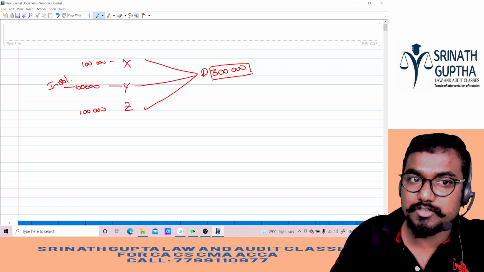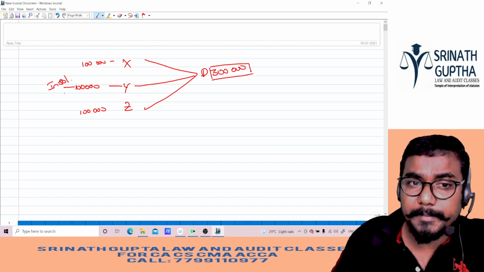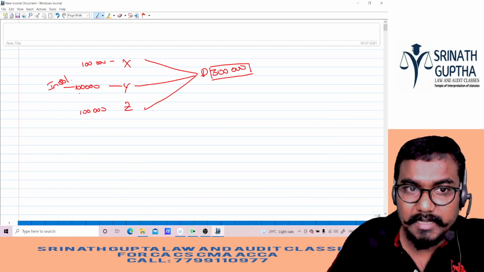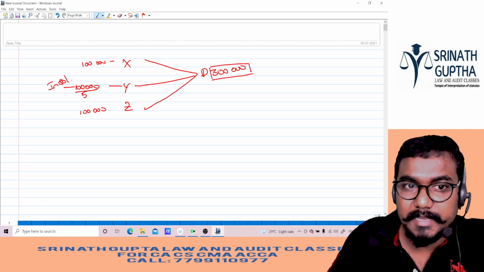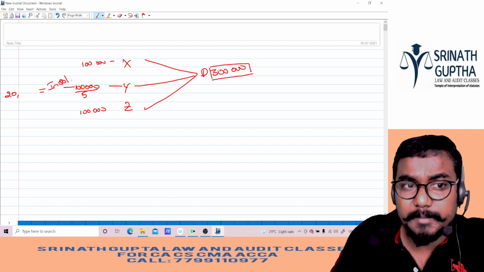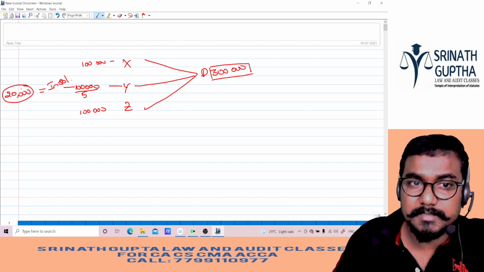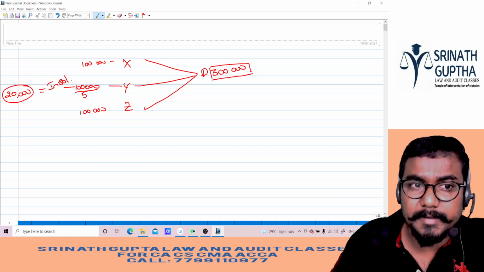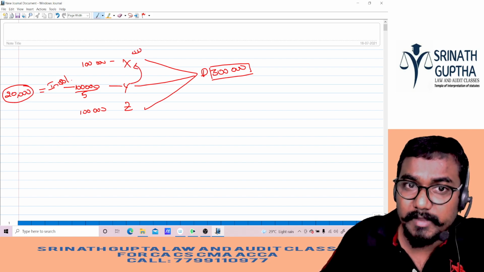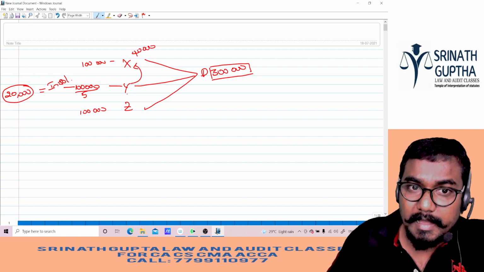He can pay only 1/5. That means 1 lakh divided by 5. He can pay only 20,000 rupees. So the remaining 80,000, who has to bear it? The remaining 80 from Y: X has to take 40 from Y and Z has to take 40 from Y.